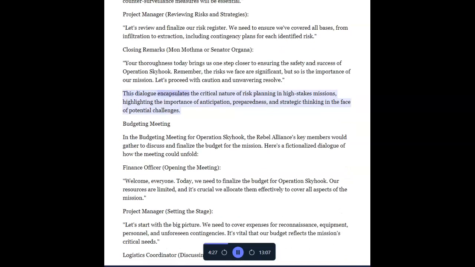This dialogue encapsulates the critical nature of risk planning in high-stakes missions, highlighting the importance of anticipation, preparedness, and strategic thinking in the face of potential challenges.